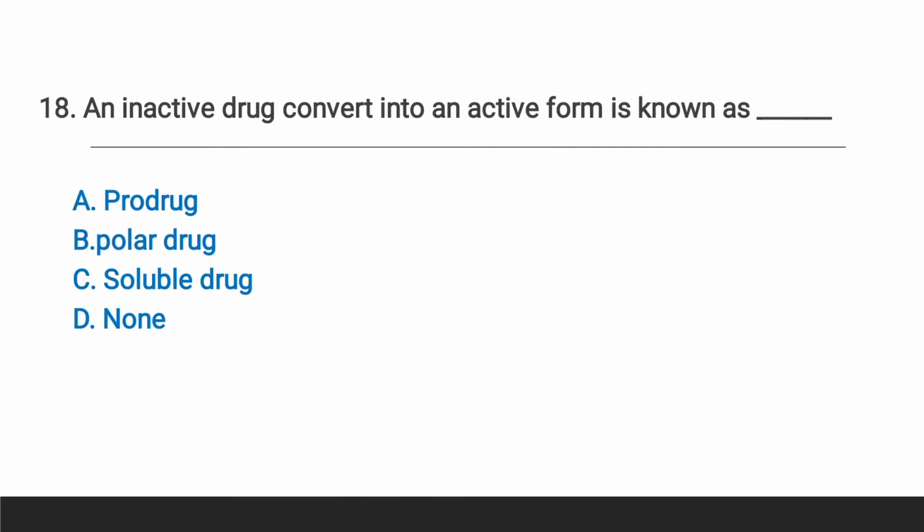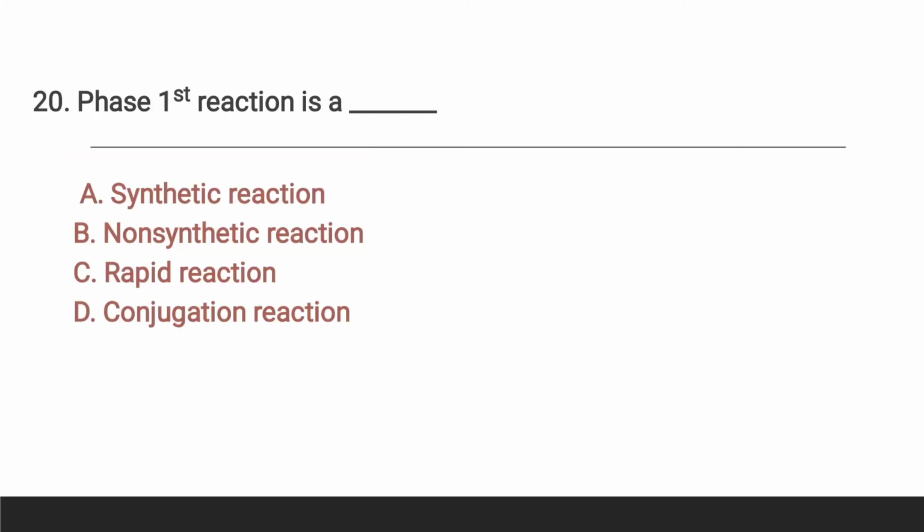Question number 18, an inactive drug converts into an active form, and that is known as option number A, prodrug. As you know, some drugs are naturally inactive, and the drug becomes active after administration or after reaching our systemic circulation.